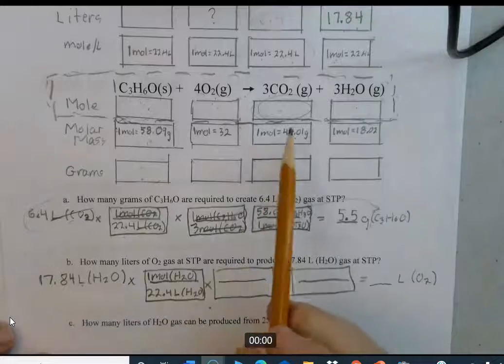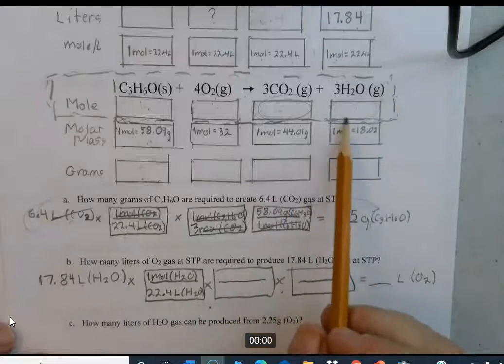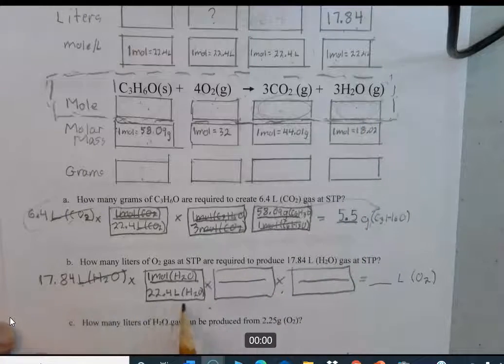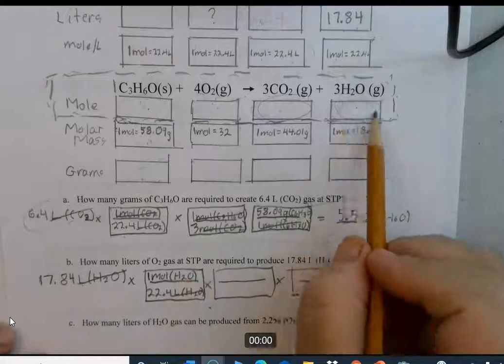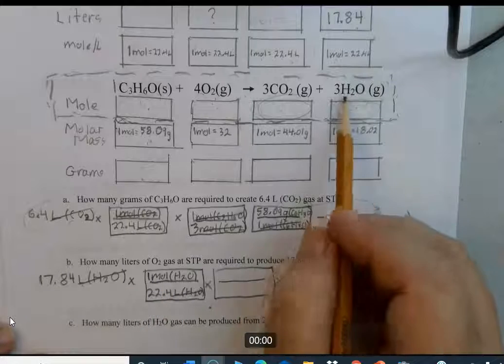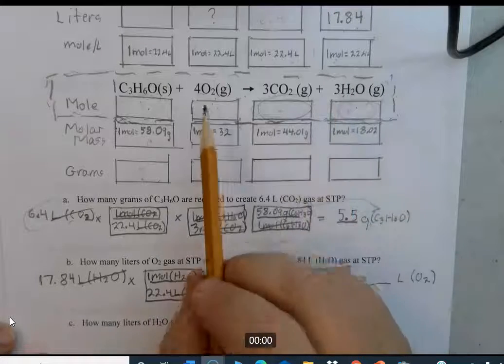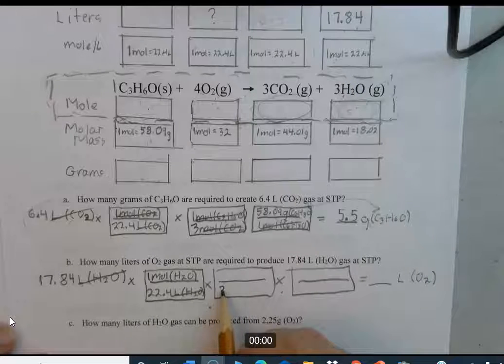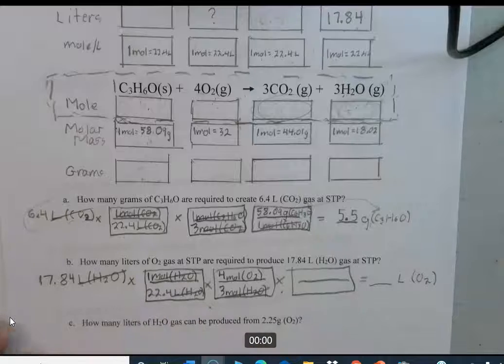okay. Next, we have to go across. We're now in moles of H2O here. Liters of H2O canceled with liters of H2O. We're in moles of H2O. We've got to go to moles of O2. We need moles of H2O to cancel out, so the relationship is 3 moles of H2O for 4 moles of O2. We need moles of H2O to be on the bottom. Moles of H2O, moles of H2O.